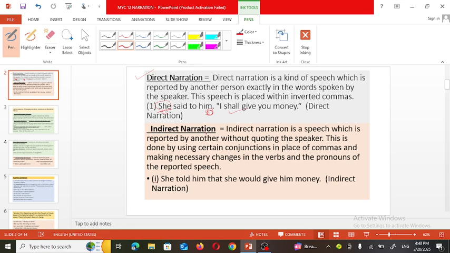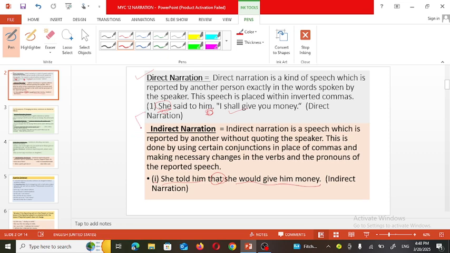And indirect narration means indirect narration is a speech which is reported by another without quoting the speaker. This is done by using certain conjunctions in the place of commas and making necessary changes in the verbs and pronouns of the reported speech. For example, see here, she told him that she would give him money.